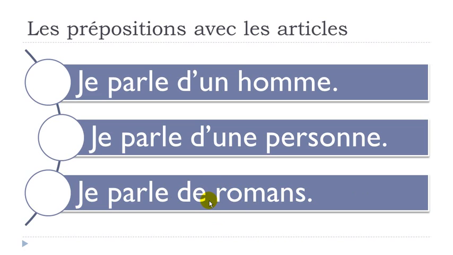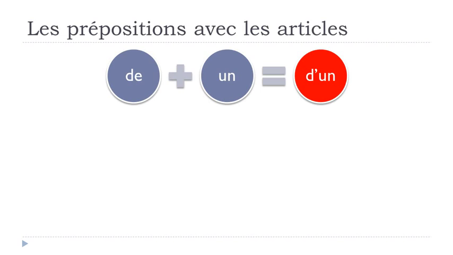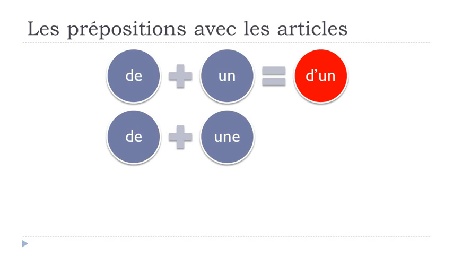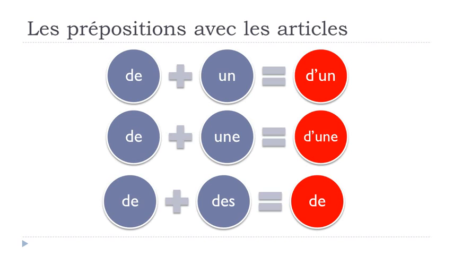So in that case, des will be taken away. All right, so remember, de plus un will become d'un. De plus une will become d'une. De plus des will become de. So you will have to take this des away.